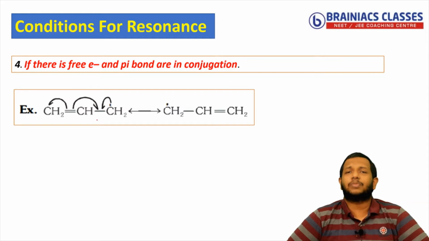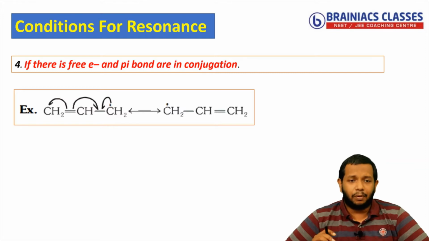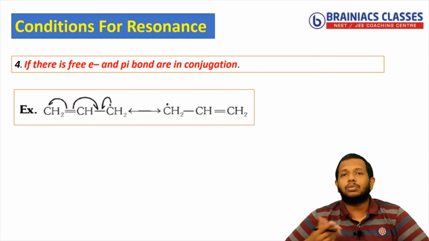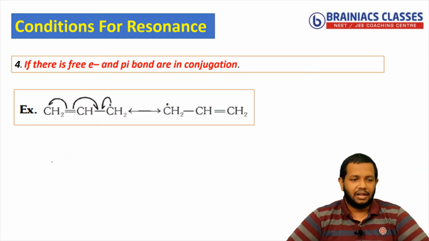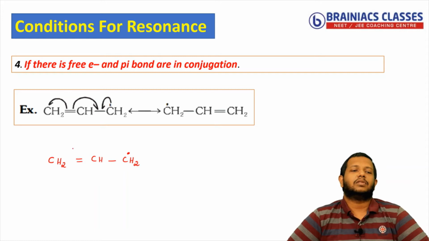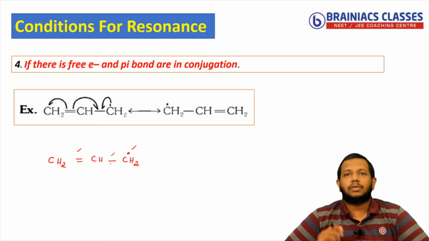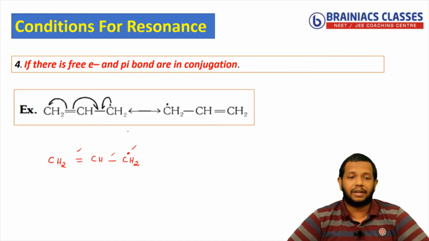The fourth rule is with respect to a free radical. It states that if a free electron and a pi bond are in conjugation, then how will the resonance occur? I will draw this, then you will understand. So CH2 double bond, CH single bond, CH2, and you can see a free electron is present here. So you can see pi bond, then single bond and free electron. So there is conjugation. So I know that resonance is present. Then how will the resonance happen? You can see here how I am drawing that.